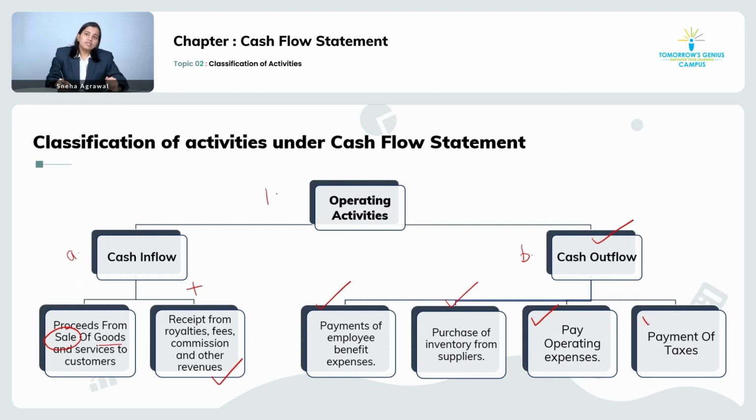Okay. Lastly, any taxes which you pay to the government, right? So it is important that you pay the taxes. So any kind of taxes which you pay to the government in form of income tax will also be treated as your cash flow from operating activity.